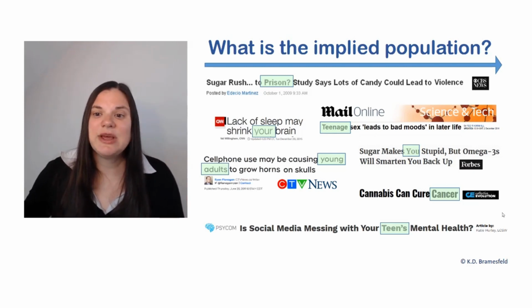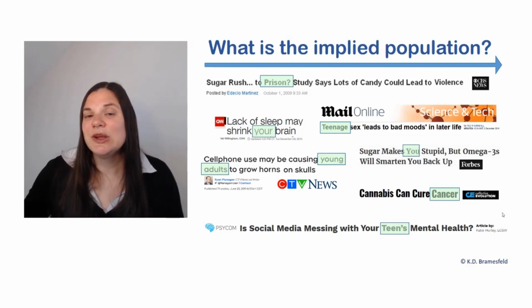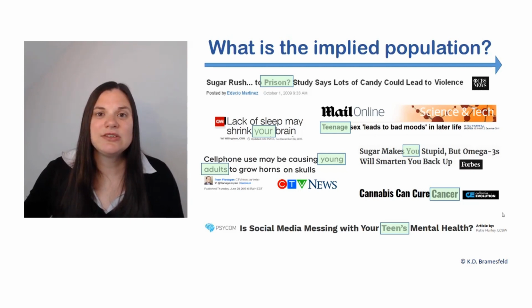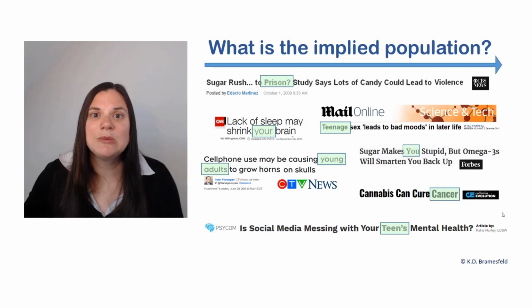"Teenage sex leads to bad moods in later life." Here we might assume that the population of interest is teenagers. "Cell phone use may be causing young adults to grow horns on skulls." Again, here we see that the population of interest is young adults. "Sugar makes you stupid, but omega-3s will smarten you back up." Again, this "you" suggests some kind of universal claim, or a claim about who the reader of that particular magazine might be.